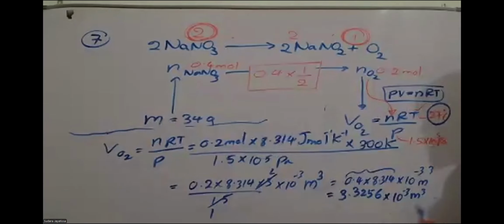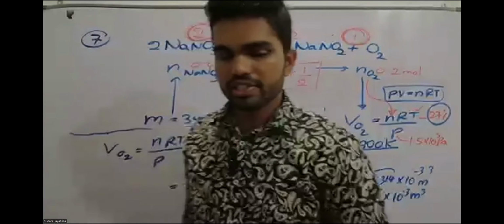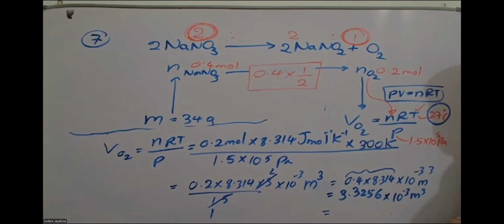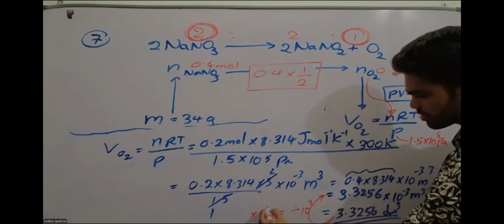And the answers are given in decimeter cube. So how do we convert that? Okay. You have to convert this one by multiplying by 10 to the power 3. So that means it is going to be 3.3256 decimeter cube. That is your volume. Okay. So just remember how I told you to convert between decimeter cube and meter cube. If you want to convert decimeter cube into meter cube, you divide by 1000, or you can just say multiply by 10 to the power minus 3.